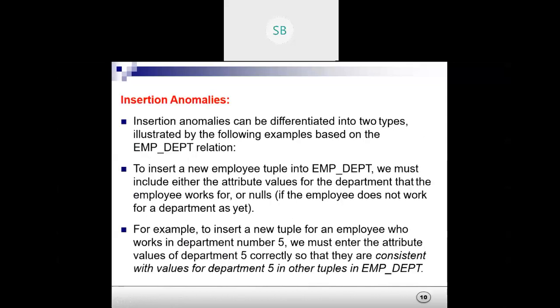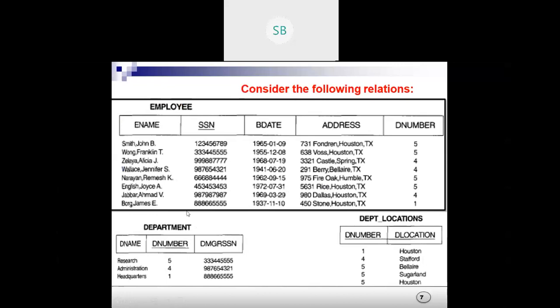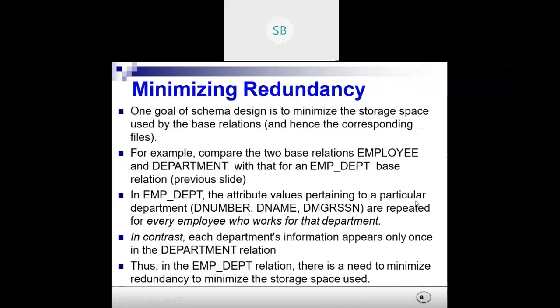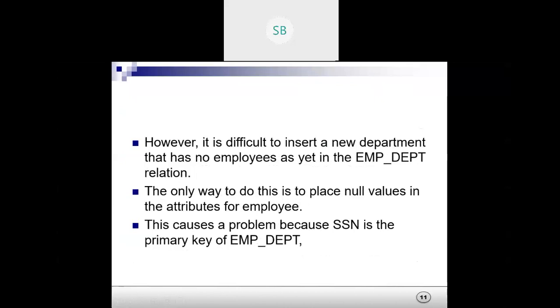Let us take an example: you have introduced a new department, say an IT department, but no employee works in it. Then the only way to do it is to give null values in the employee table because no person works in that department, right? This causes a problem because SSN is the primary key of employee department.